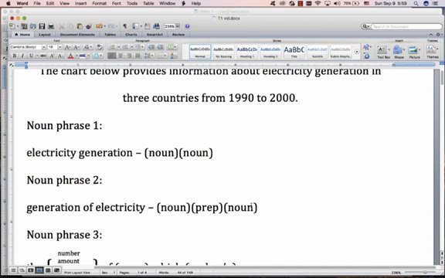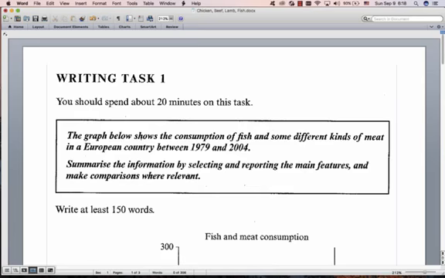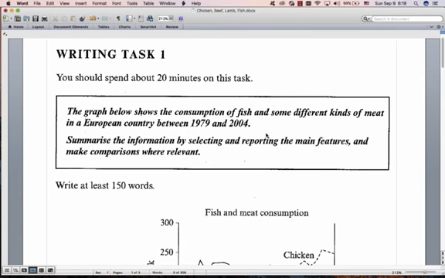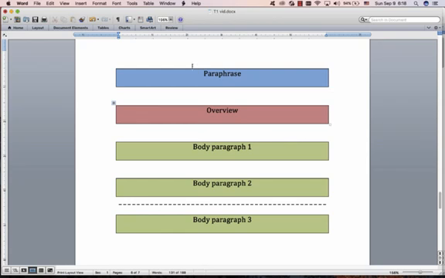Okay, let's go to our essay. All right, here is our essay that we're going to write. So what do? Well, let's just look at overall task 1 structure for those of you who don't know. This is how we structure our task 1. We start with a paraphrase. We're not going to look at this in this video or the overview in this video. We do it in another video. I'm focusing on noun phrases. But this is what it looks like. Paraphrase. That's where you paraphrase the question. I'm just going to leave here. Leave a line. Leave a line open. Then you put your overview.